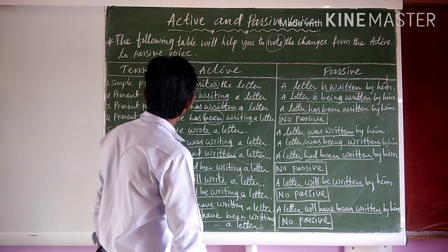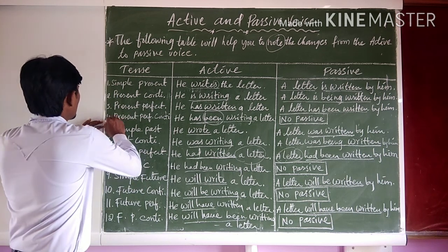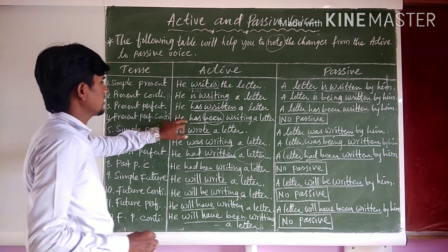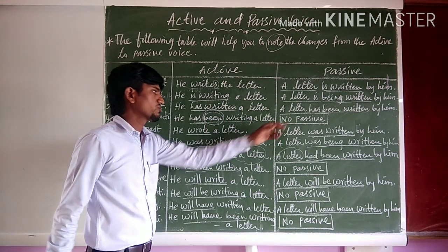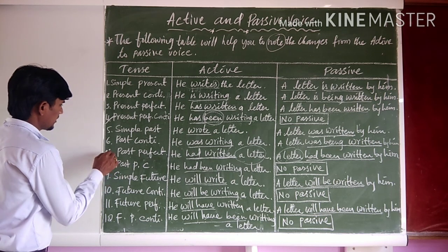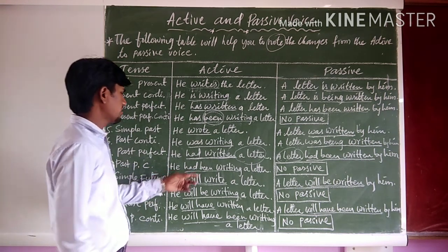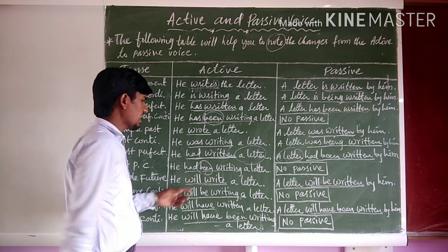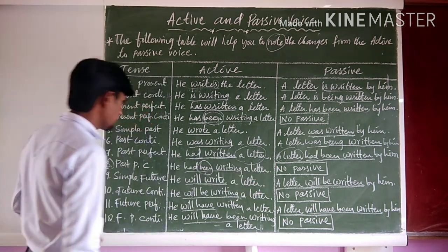If you observe here, my dear student, present perfect continuous tense, he has been is already present in active form, so no passive voice. And if you look here, past perfect continuous tense, he had been writing a letter. No passive form.